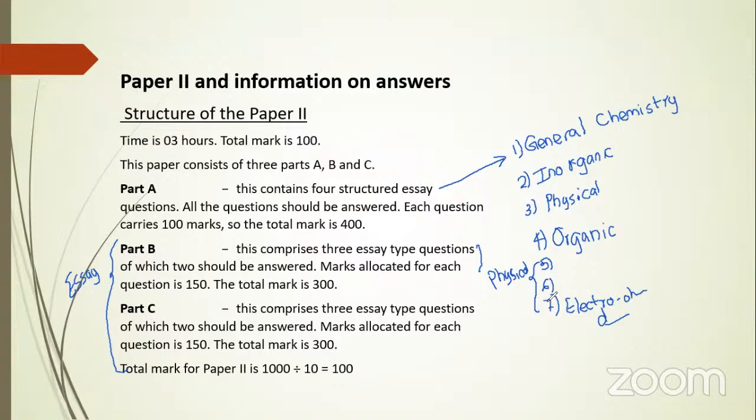Then part C contains the 8th question, the 9th one and the 10th one. Here also you are asked to select only 2 questions out of these 3. Select any 2 questions that you can score large marks in. You know that the 8th question comes from the organic section, and the 9th question comes from the inorganic section, that means S and P block, the identification of inorganic ions, and also physical chemistry calculations. And the 10th one comes from the environmental and industrial section.